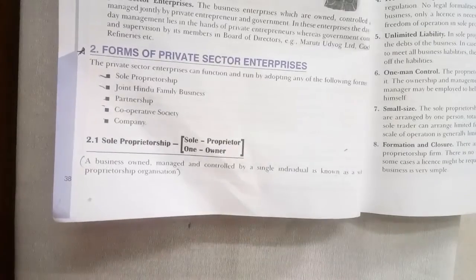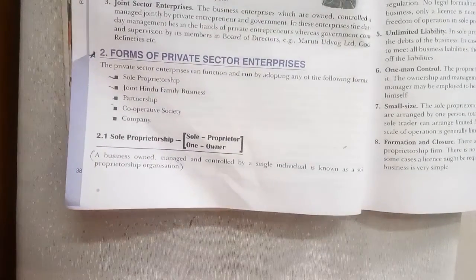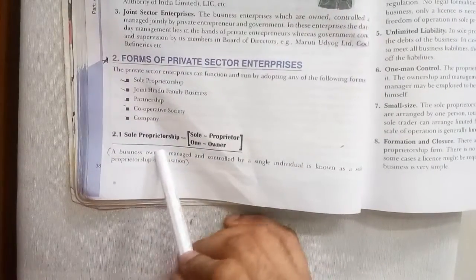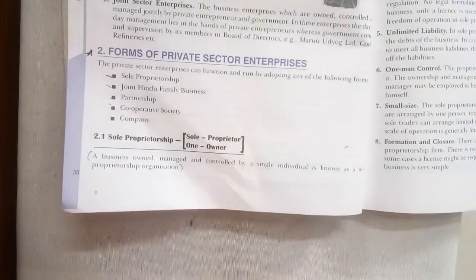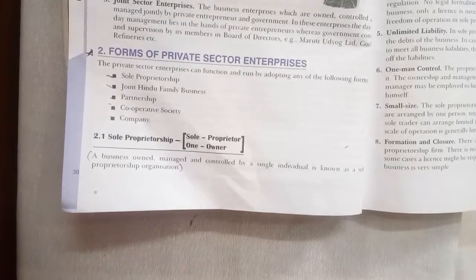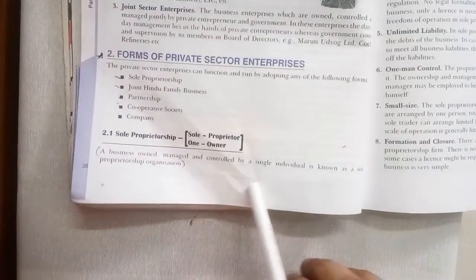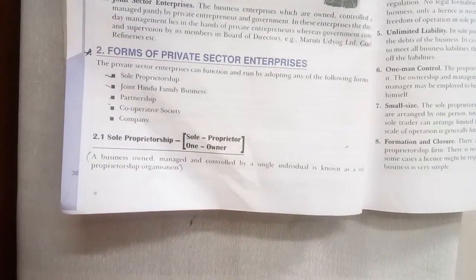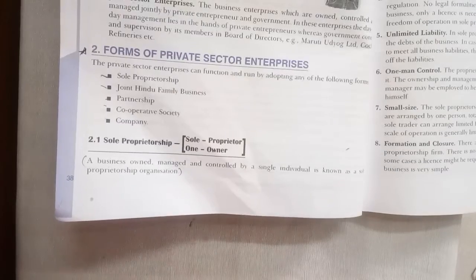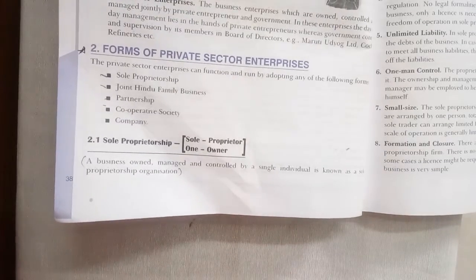So there is only one owner of that particular business, and this term is known as sole proprietorship. The sole proprietor is also known as a sole trader. Fine, he is the only person who is going to trade everything. A business which is owned, managed, and controlled by a single individual is known as a sole proprietorship organization. Is it clear to everyone?